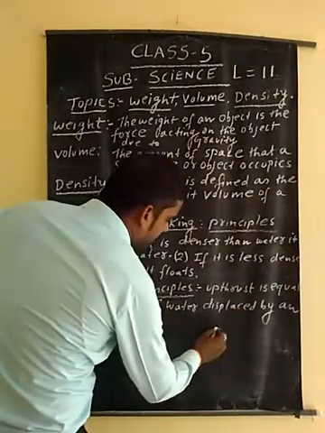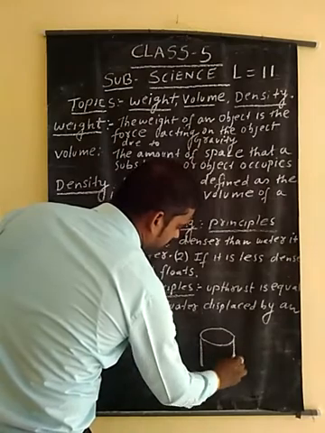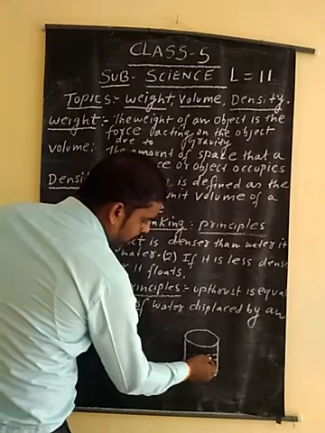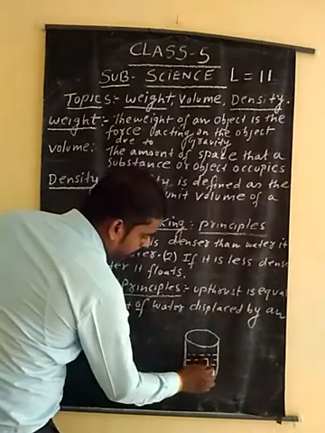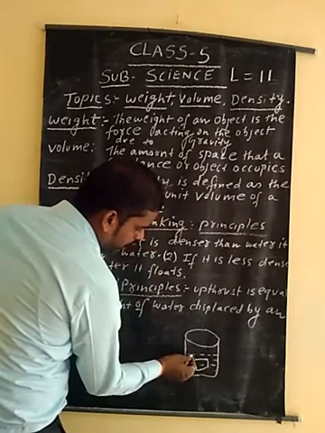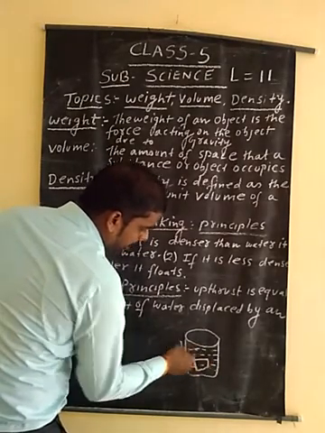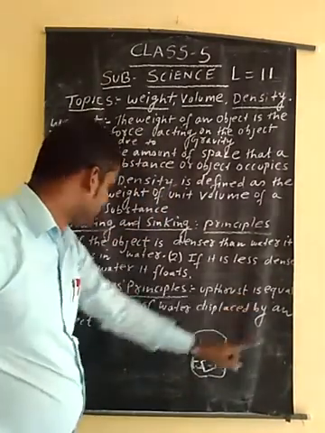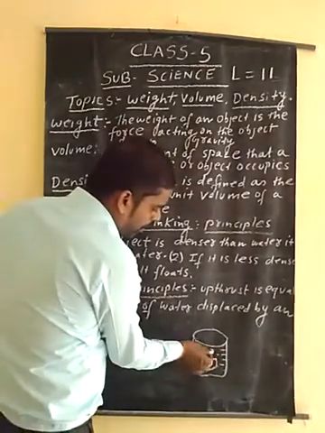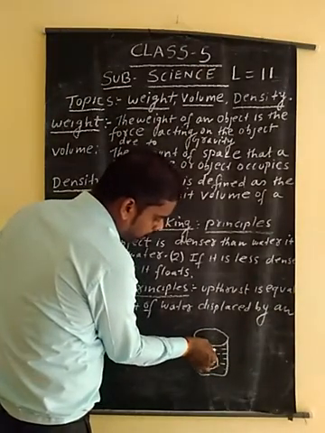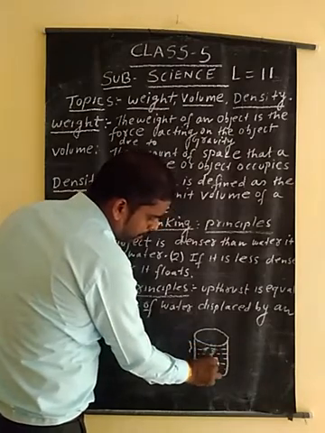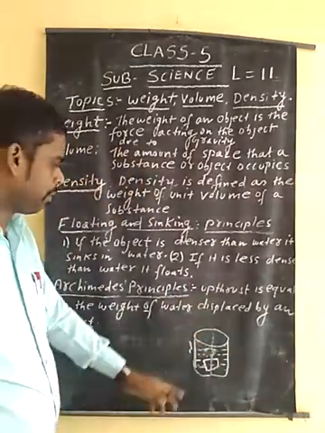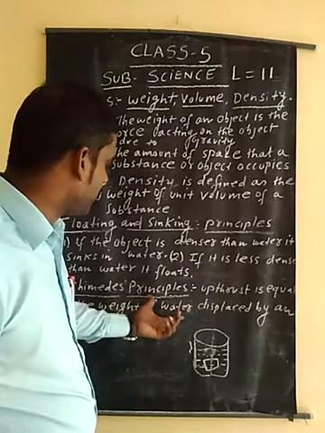Suppose this is a bucket, and you have water up to this much. The surface of water is this much, and you put a brick here. You see the water rising here. Why? Because it displaces the water, so the upthrust is equal to the weight of water displaced by an object. Suppose you push a mug in a bucket, you feel some force acting on your hand. This is known as upthrust force, and it is very important because this Archimedes principle helps the ships